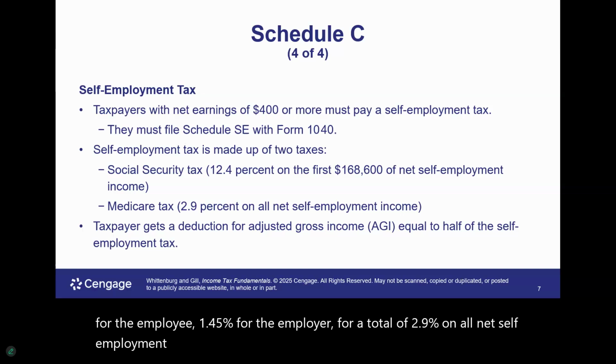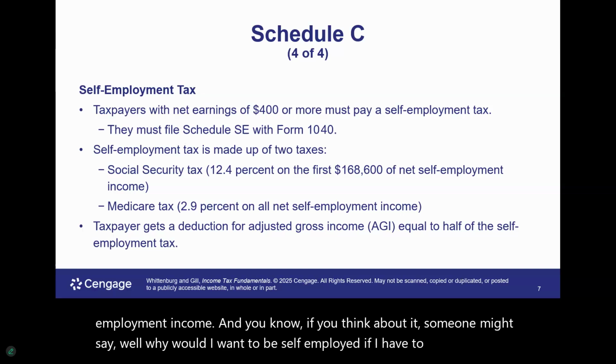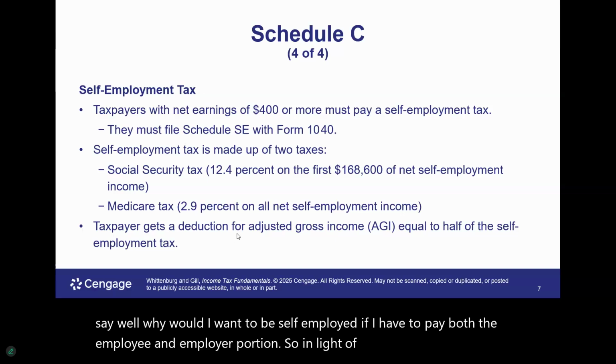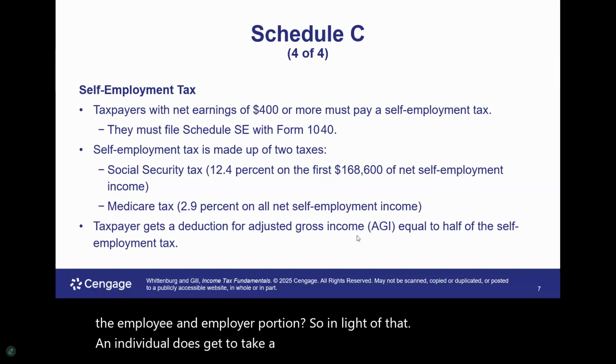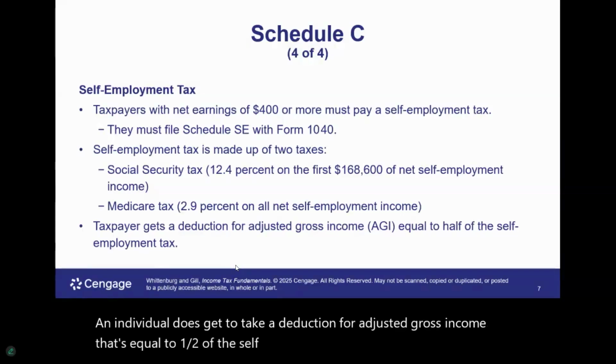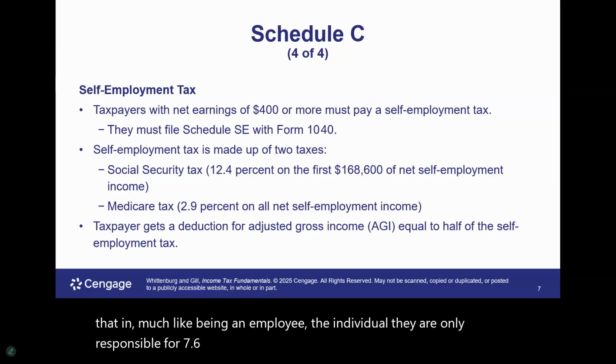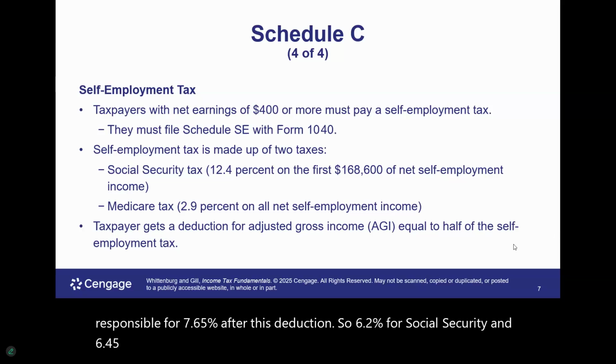And if you think about it, someone might say, well, why would I want to be self-employed if I have to pay both the employee and employer portion? So in light of that, an individual does get to take a deduction for adjusted gross income that's equal to 1/2 of the self-employment tax. So when we factor all of that in, much like being an employee, the individual is only responsible for 7.65% after this deduction. So 6.2% for Social Security and 1.45% for Medicare taxes.